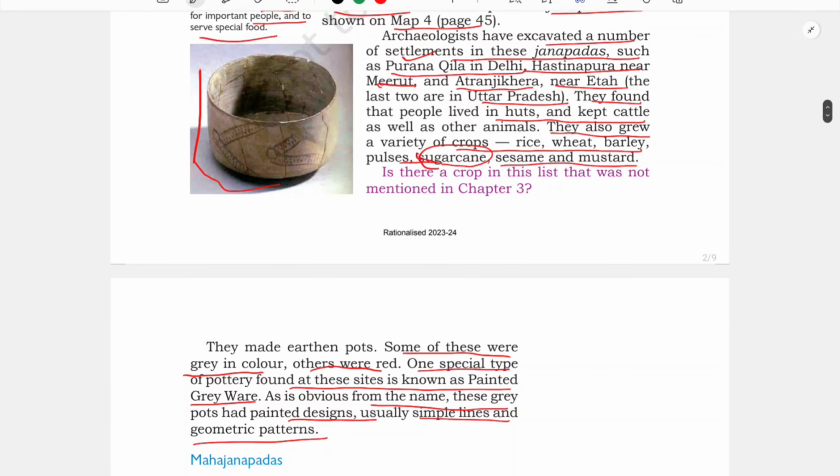So in these janpads, these grey pots were found, which were painted grey in color and whose texture was very smooth and fine, isn't it? This was excavated from these janpad sites, especially from Hastinapur, Purana Qila in Delhi, and Meerut. So these were some of the places. So next, that was about the janpads.